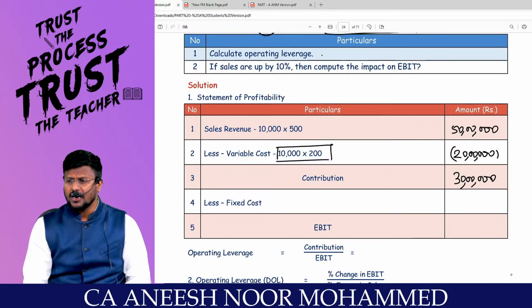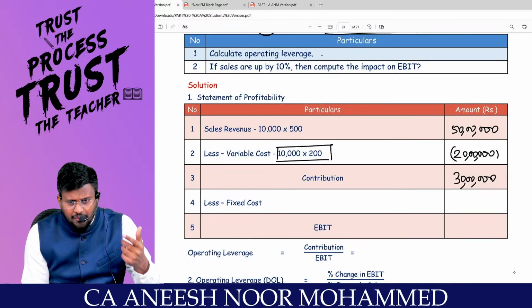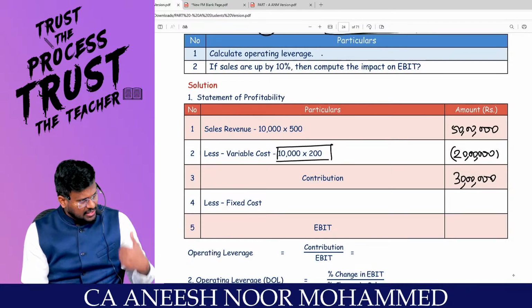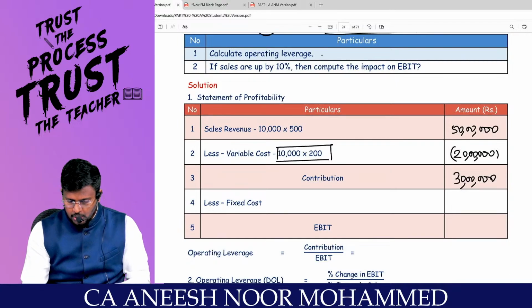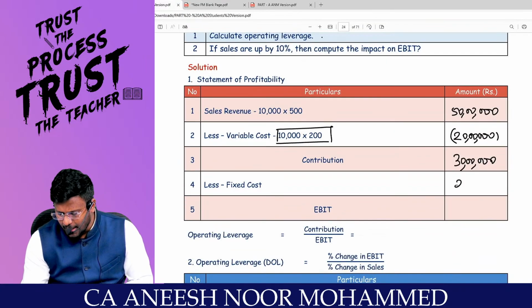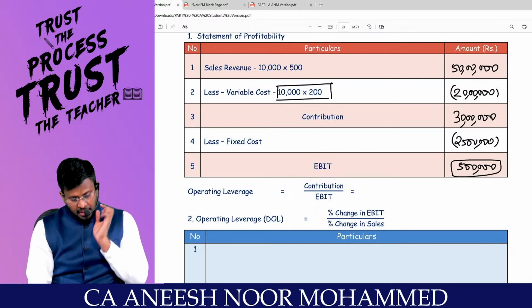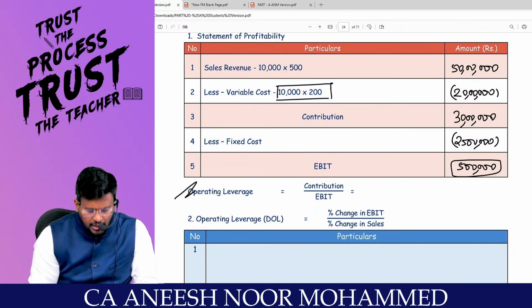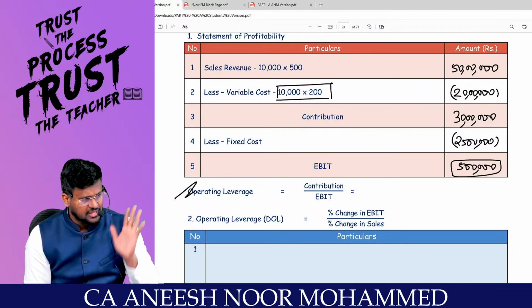This 30 lakh is contributing for the recovery of the operating fixed cost, right, sir? That is why this is called contribution. So from this 30 lakh, I am going to incur fixed cost of 25 lakh. So my earnings before interest and tax will be 5 lakhs. Are you all really with me? So I already know that operating leverage is because of the operating fixed cost.